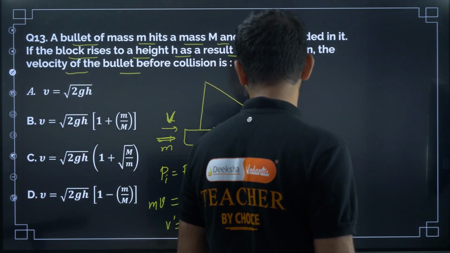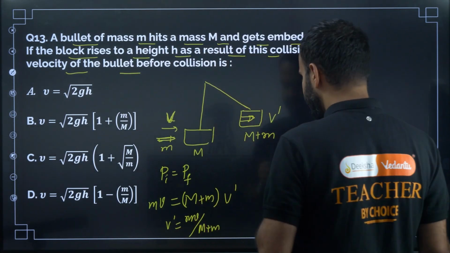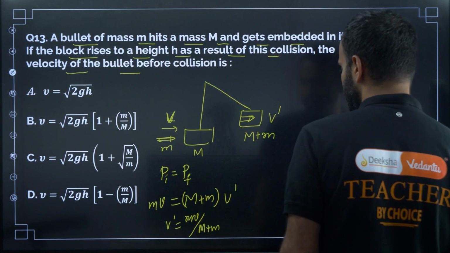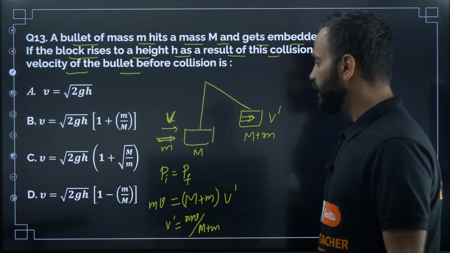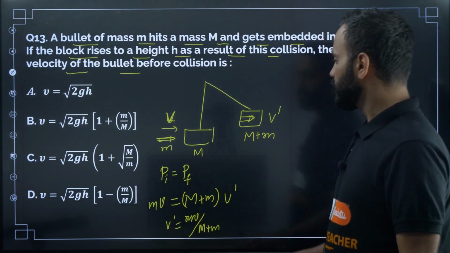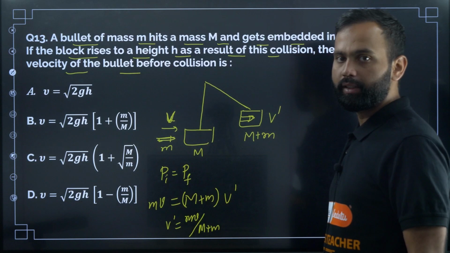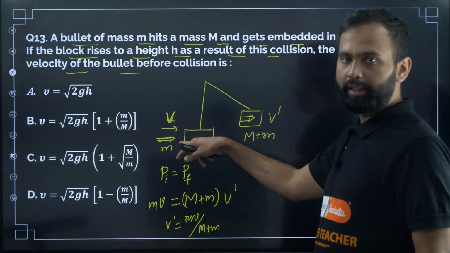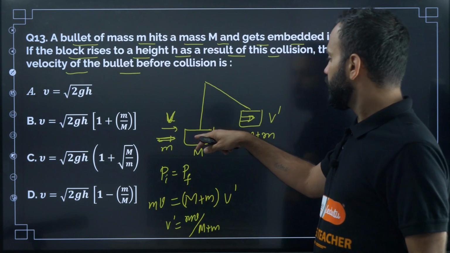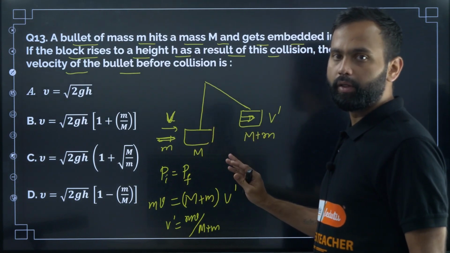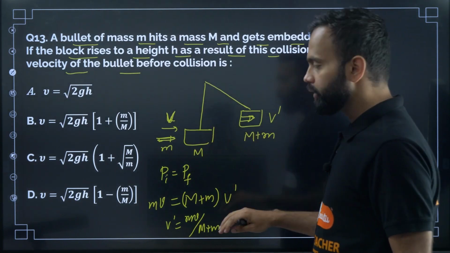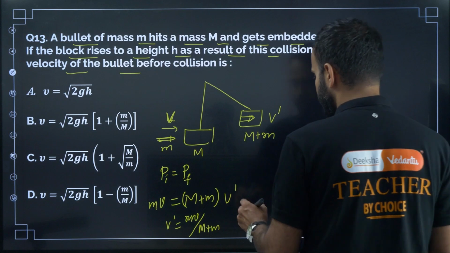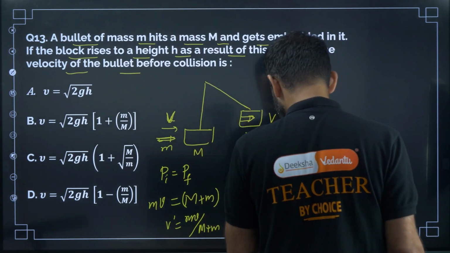Now apply the conservation of energy theorem. You would ask why we are applying the conservation of energy theorem. Because it's an inelastic collision, but our system is block plus bullet. In our system there is no external force acting, so we can apply the conservation of energy theorem here.